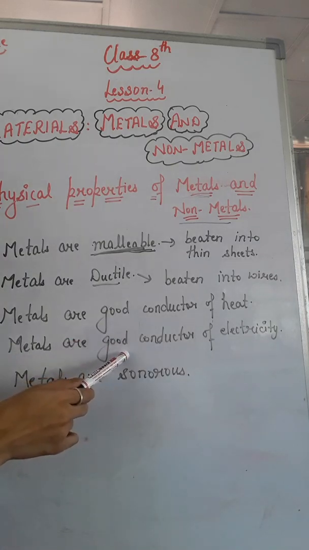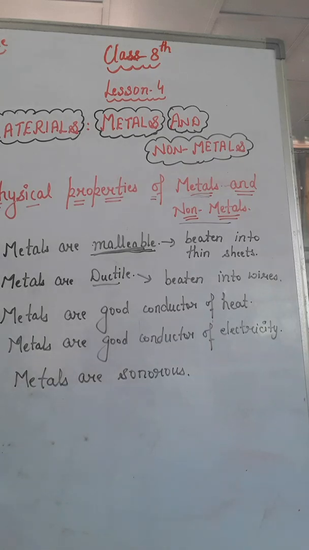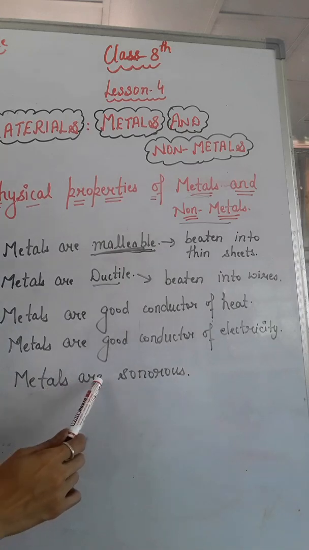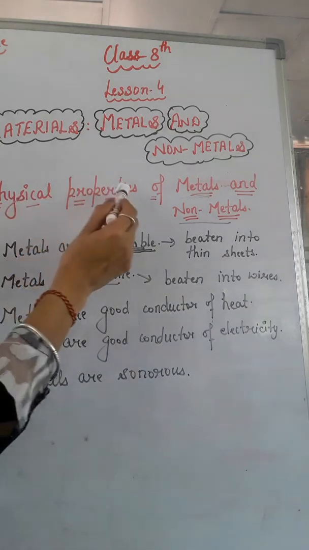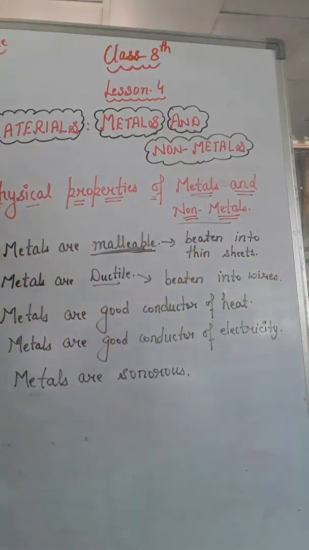Non-metals are bad conductor of electricity, means electric current can never be passed through the things which are made up of non-metals. Next, non-metals are non-sonorous in nature, means non-metals do not produce a ringing sound when struck to a hard surface. So this is all about the physical properties of metals and non-metals, right?